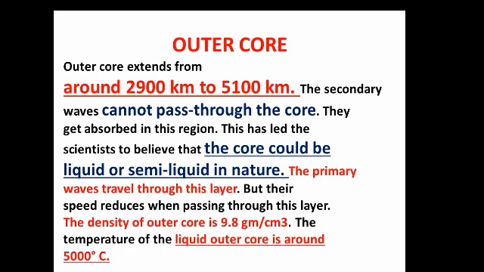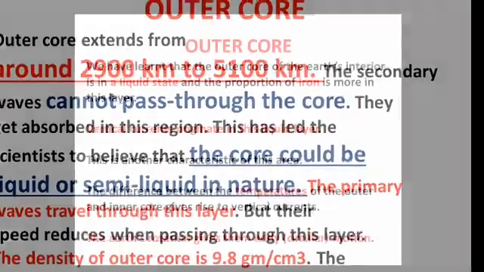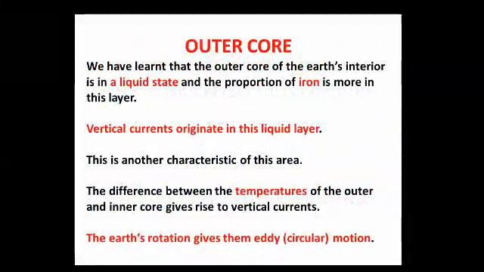Why can't the secondary waves travel here? The reason is that scientists believe the core portion is liquid or semi-liquid, and the primary waves travel through this layer, but their speed reduces when passing through it. The density of this outer core is 9.8 gram per cubic centimeter, and the temperature of the liquid outer core is around 5000 degrees Celsius. These are the facts you shouldn't forget.